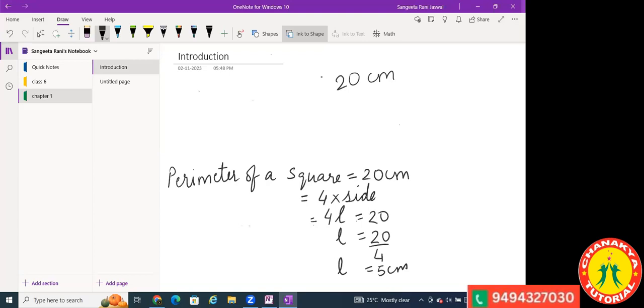Now from tomorrow we'll go through the chapter in detail. Today was just the introduction since this was my first interaction with you. From tomorrow we'll do the mensuration chapter. And once we are through with all the chapters, then we'll start with the revision part.